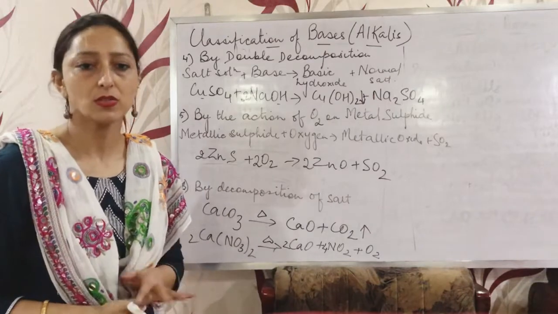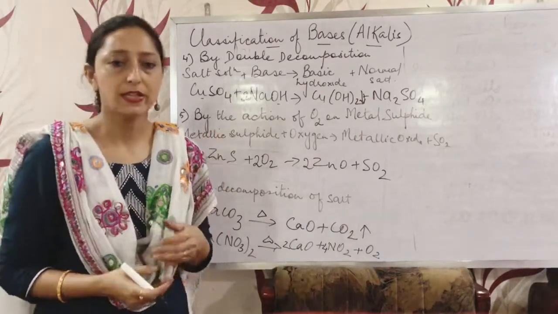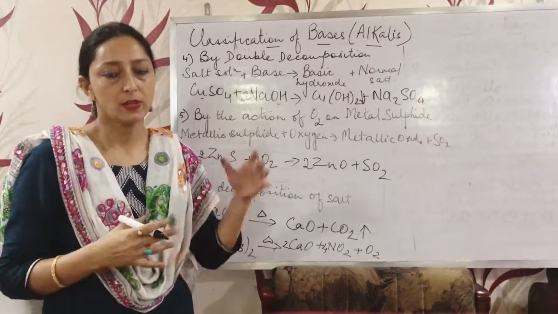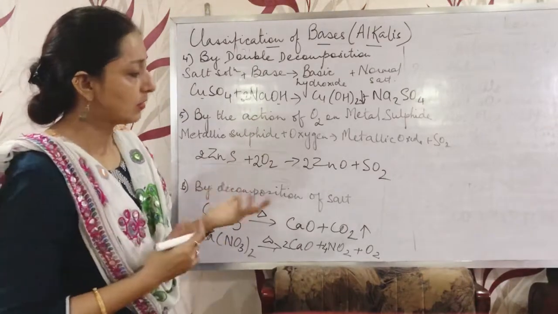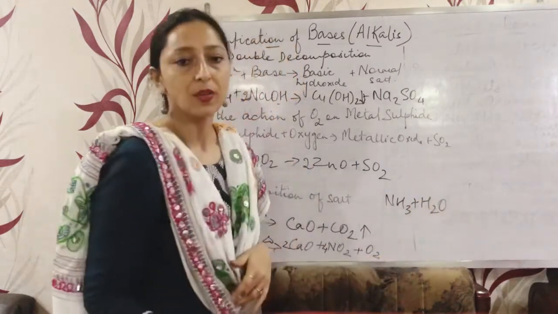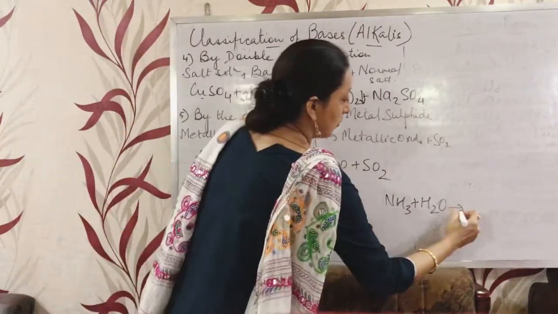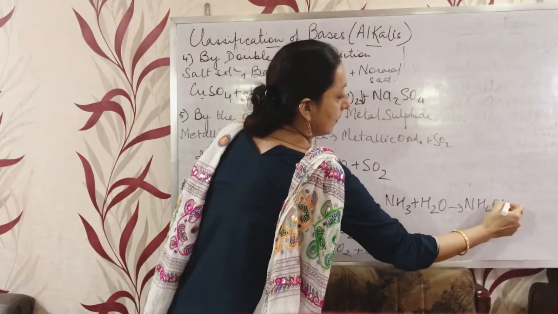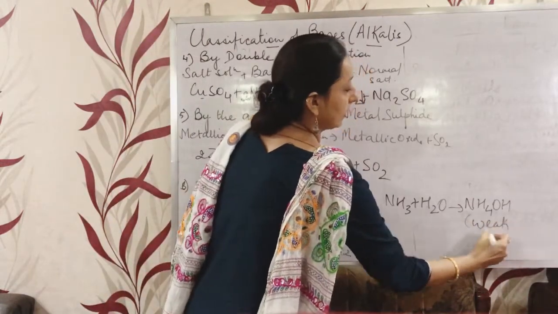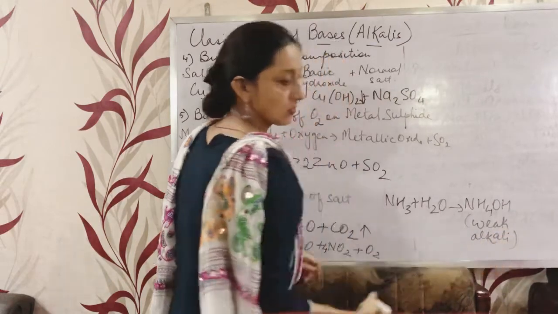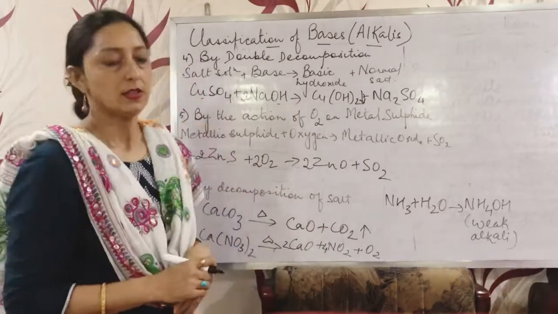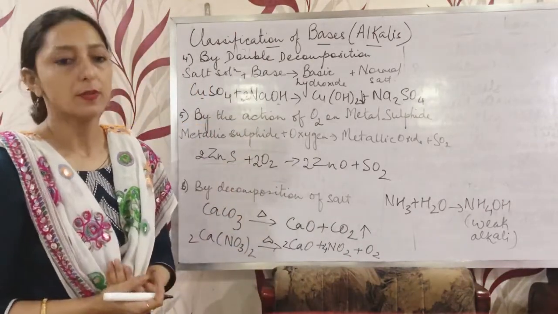Ammonium hydroxide is prepared by simply dissolving ammonia gas in water, and we know that ammonia is extremely soluble in water. So when ammonia is dissolved in water, what does it form? Ammonium hydroxide, which is a weak alkali. Okay. So that is the preparation of ammonium hydroxide. So these are all about the classification of bases.